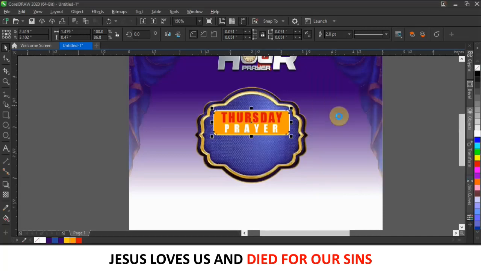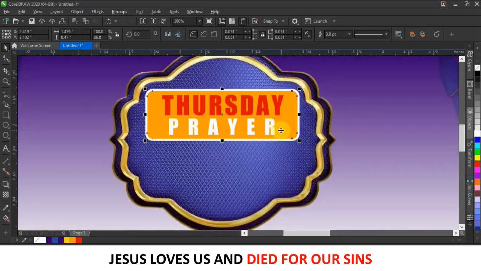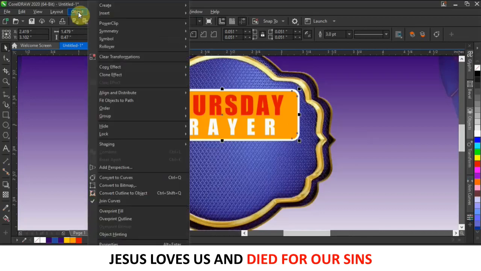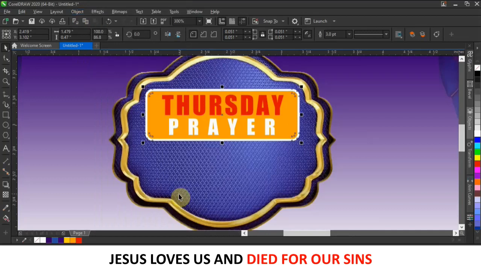3, I think 3 is okay. So now what I'm going to do is separate the outline and then the main rectangle. Come to Object here and click on Convert Outline to Object. The shortcut key here is Ctrl+Shift+Q. Alright, so I'll just press that.